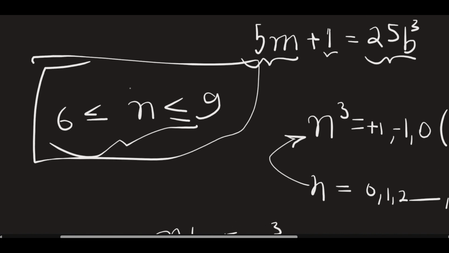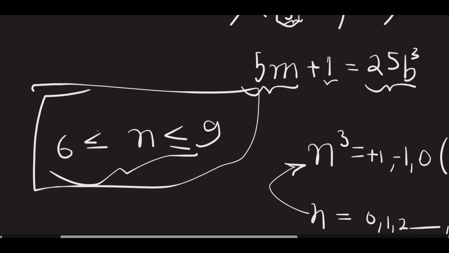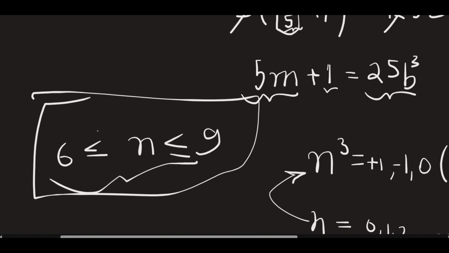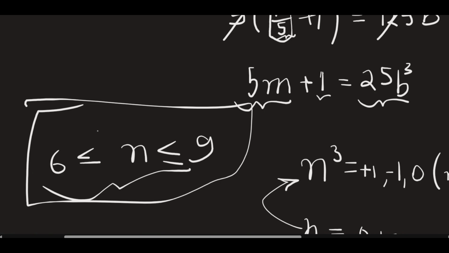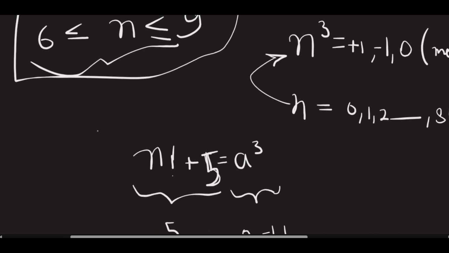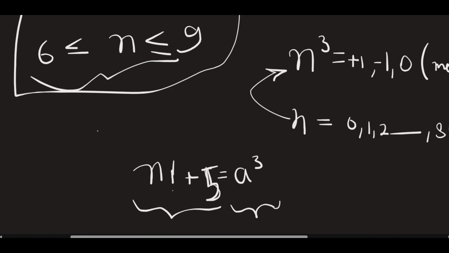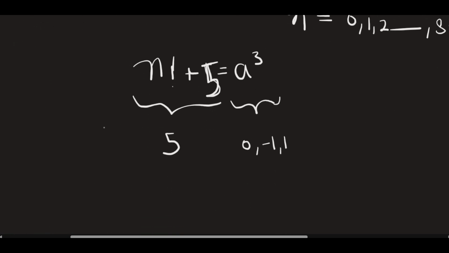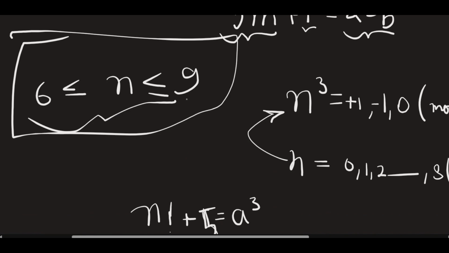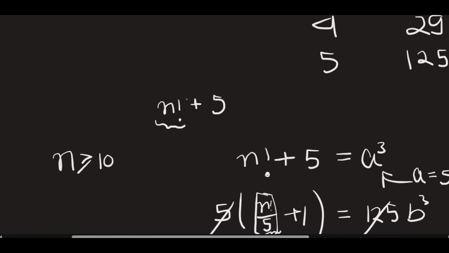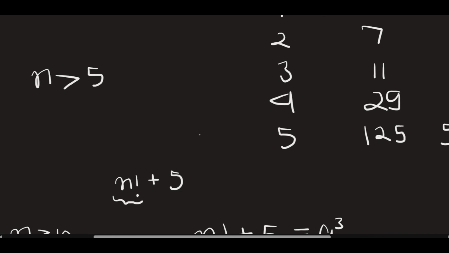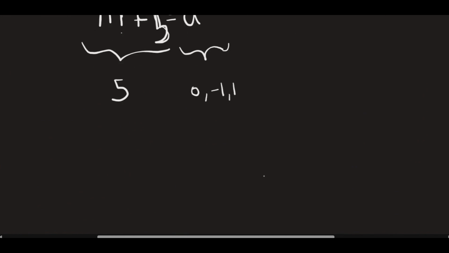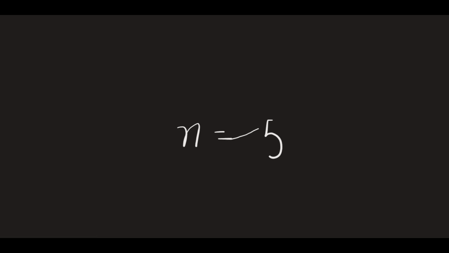Well, another approach could be, if you just memorize these factorials, then you can just go on and plug in for 6, 7, 8, 9, and then conclude, because for n greater than or equal to 10 you have proved that this is not going to work. But this was quite an easy way because I don't remember factorial 8 and factorial 9. So this is how you have proved that n equal to 6 to 9 does not work either. And if that is the case, then it means n is less than or equal to 5, and we have checked those cases manually, and we find that n is equal to 5 is the only solution here.